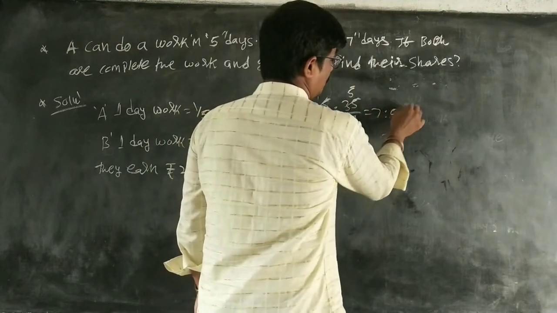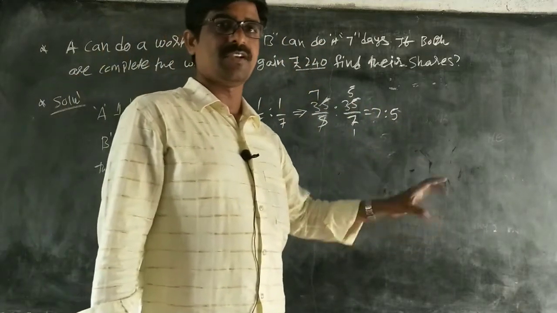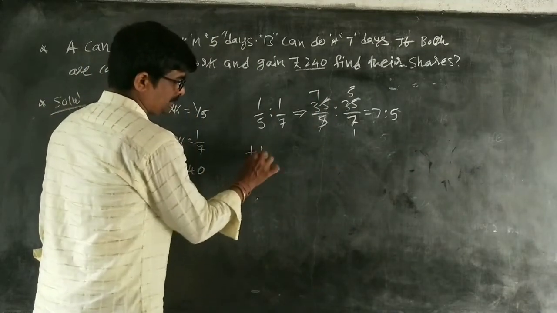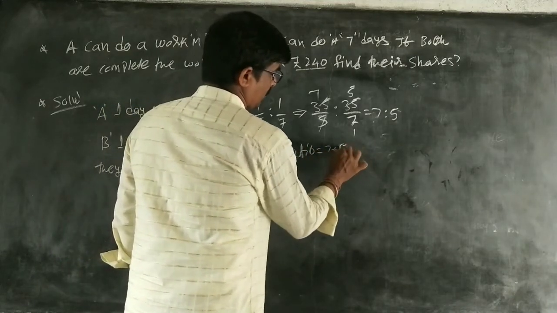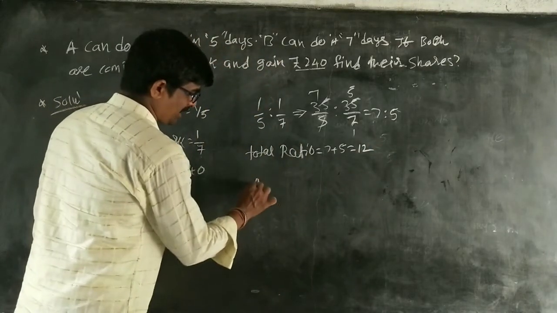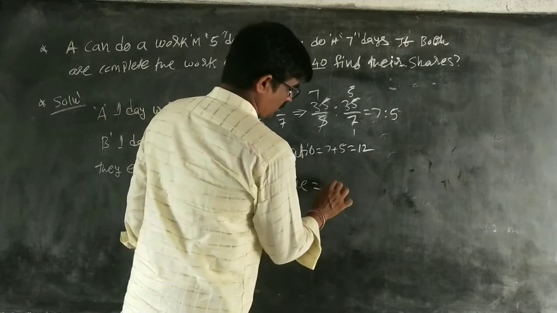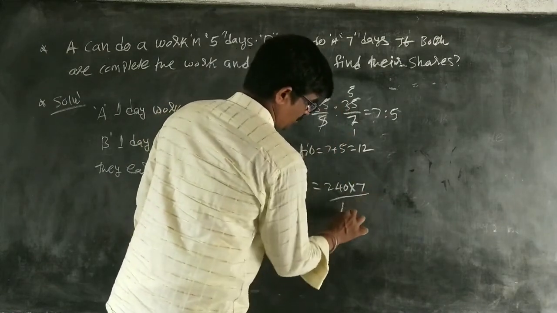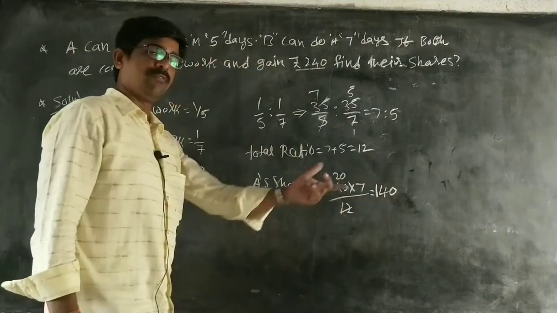Therefore, their shares ratio is 7:5, opposite only. Okay, 7:5. Total ratio is equal to 7 plus 5, that is equal to 12. Therefore, A's share is equal to how much? 240 into A got 7 by 12, that is equal to 20 times 7, 140 rupees. A got 140 rupees.